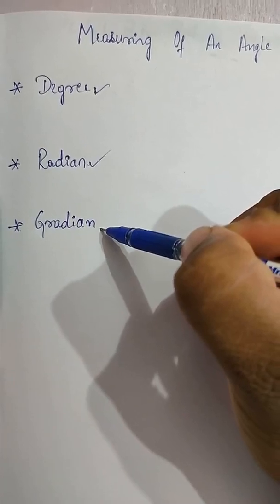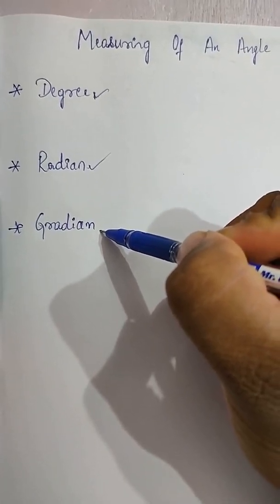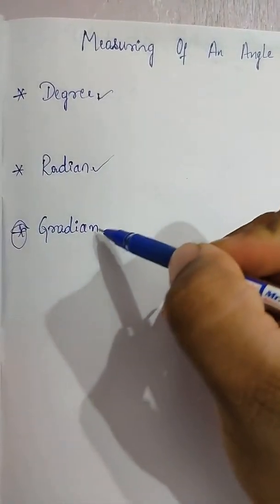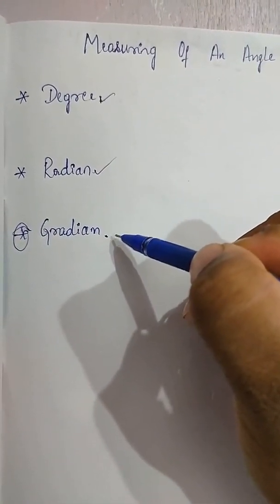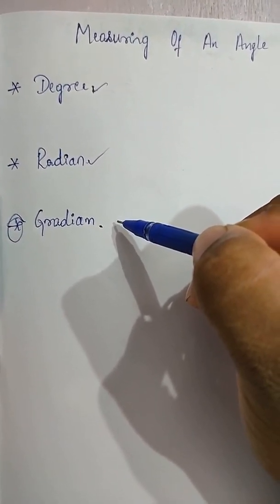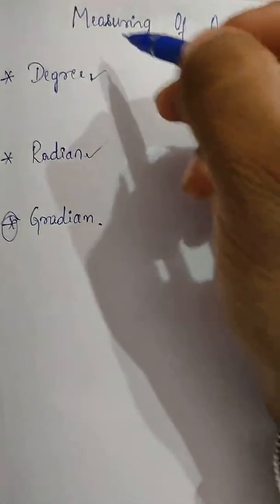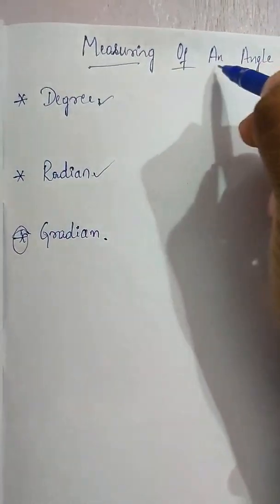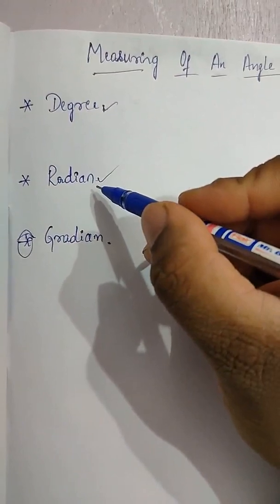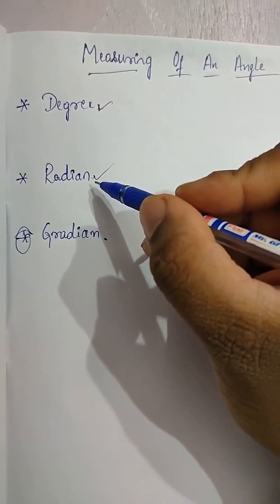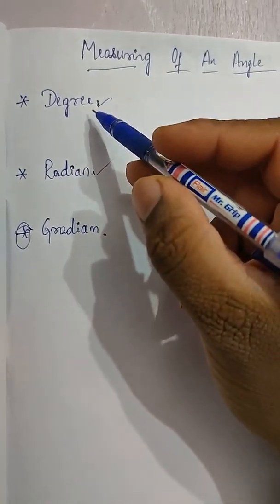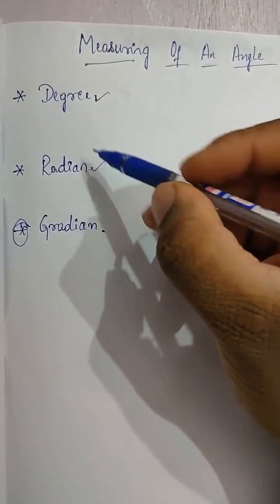This is not in your syllabus, but I am discussing it for your knowing, that's all. So, measuring of an angle: you already know the word degree. You don't know the word radian, or how we measure in radians. But in your lower classes, you already discussed the degree.